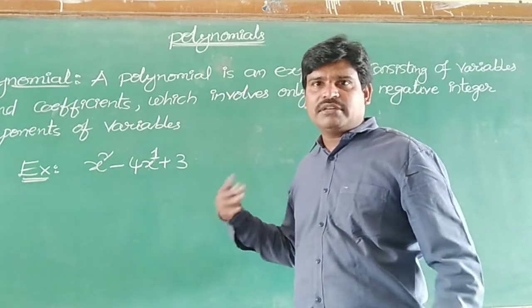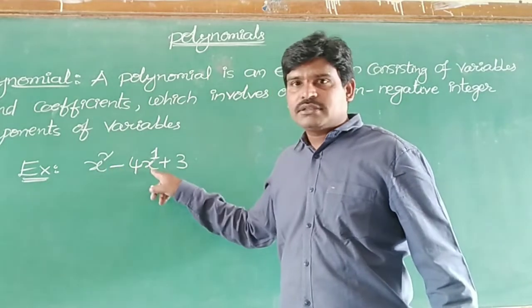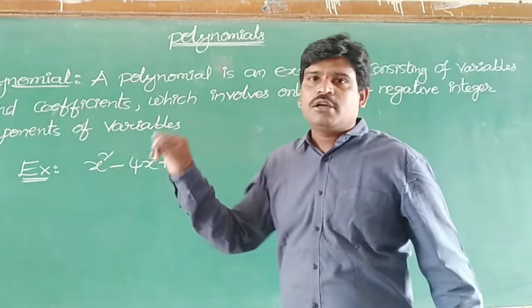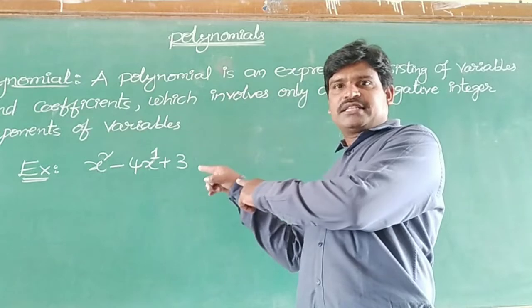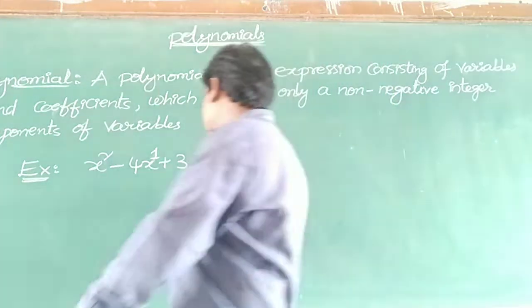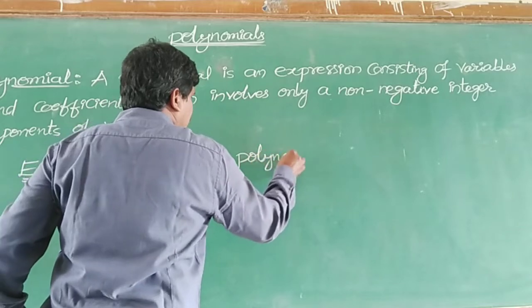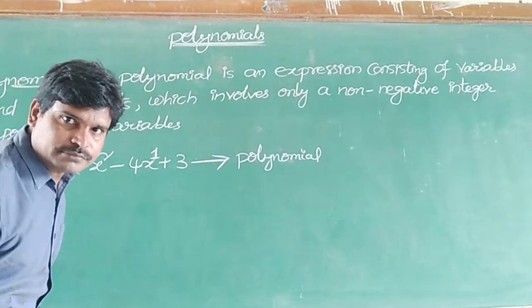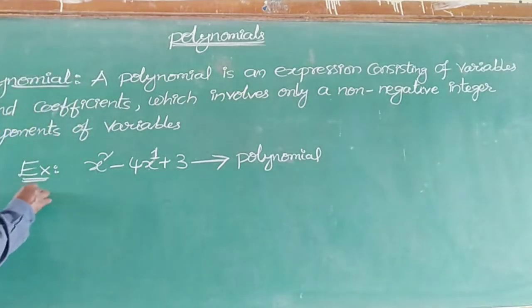Here no variable, we can leave it. Then see, in two terms we have the variables x power 2 and x power 1, which are called positive numbers. That is why this expression is called a polynomial. This is called a polynomial. Is it clear? Okay. Now come to the next, one more example I am taking.